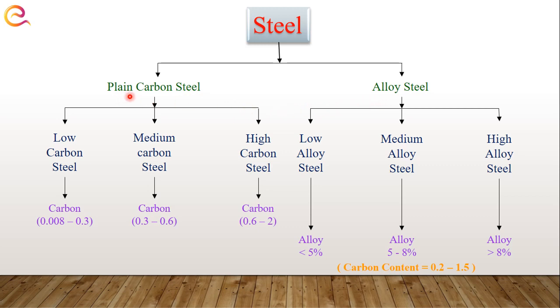In plain carbon steel, the main alloying element is carbon, and in alloy steel the main alloying element is other than carbon.